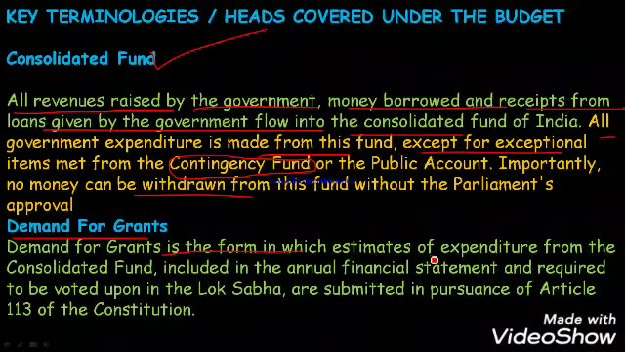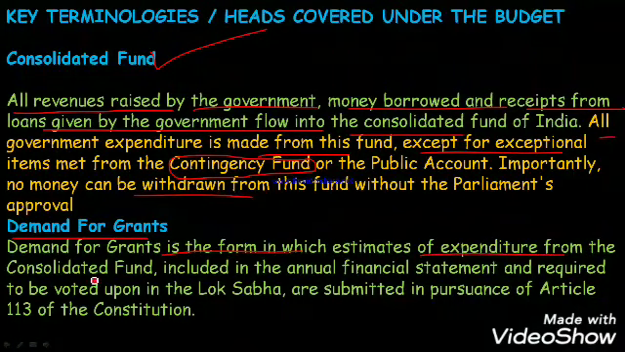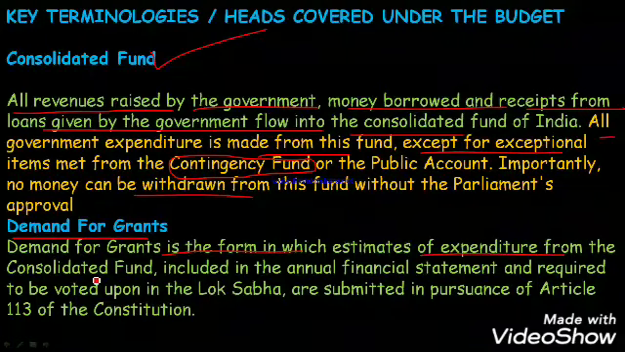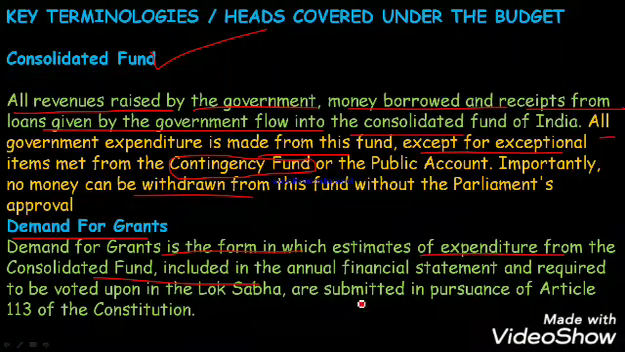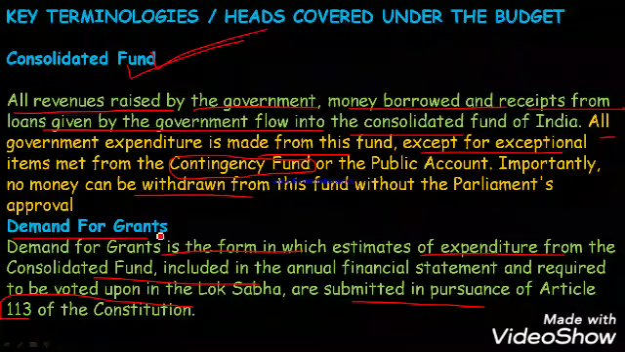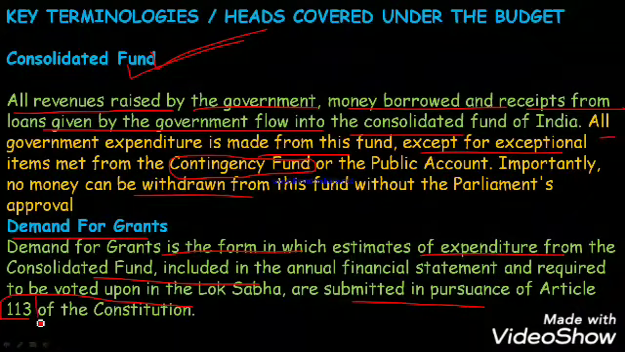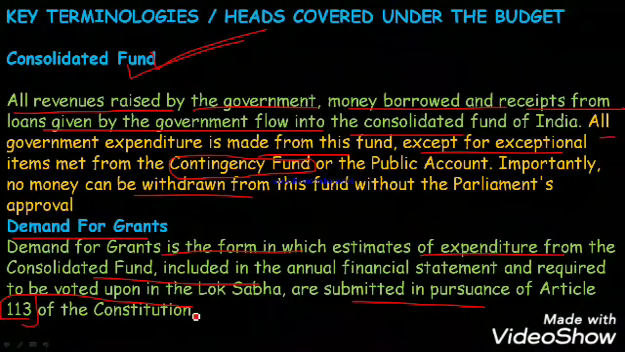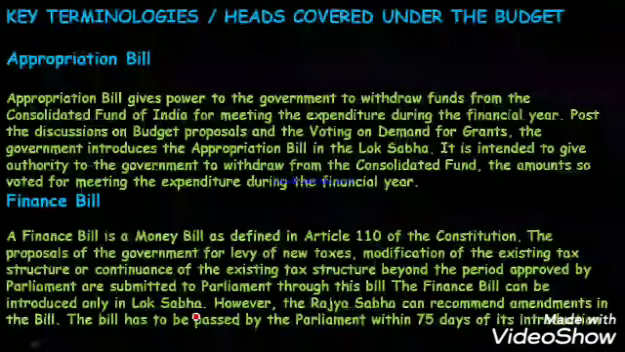Okay, what is demand for grant? It is the form which gives the estimates of expenditure from the consolidated fund. How much of the fund is to be withdrawn from the budget is decided by demand for grants. Remember, very important from the MCQ point of view. They are submitted in pursuance of Article 113 of the Constitution. 112 will cover the annual financial statement, and demand for grant covers Article 113. Remember, very important from your MCQ point of view.